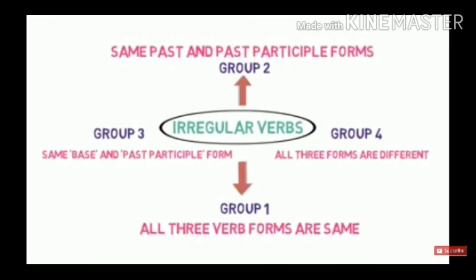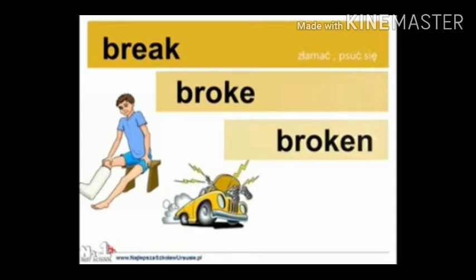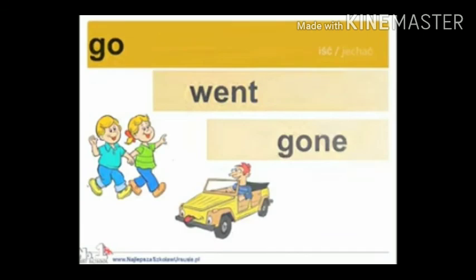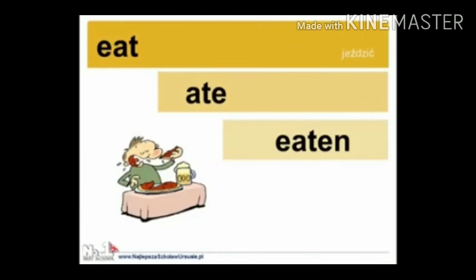Group 4, it will contain verbs where all 3 forms are different. For example, break in base form becomes broke in past form and broken in past participle form. Go in base form becomes went in past form and gone in past participle form. Swim in base form becomes swam in past form and swum in past participle form.